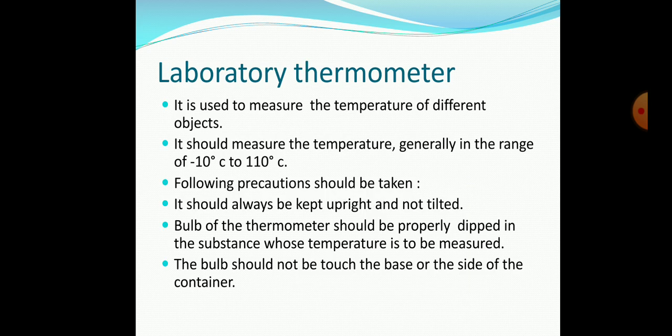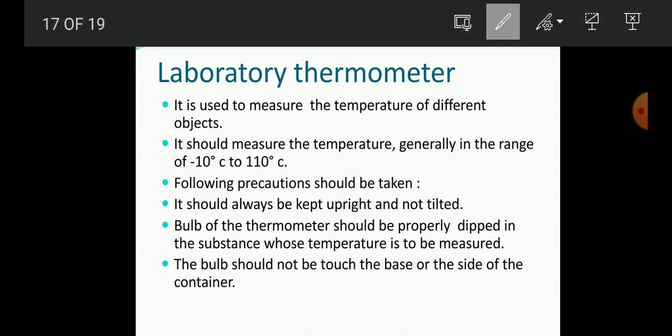Now let us know about the laboratory thermometer. It is used in the labs, and the range that it measures is from -10 degrees Celsius up to 110 degrees Celsius.